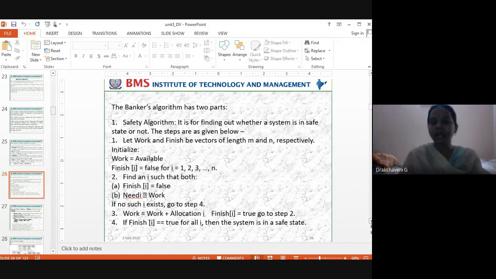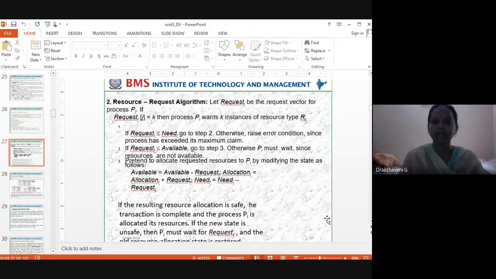So what it says, now Chaitra asked me, I gave 3 resources. Now Bhavisha will ask me some, but because I have already given 1 1 1 to Chaitra, and Bhavisha is asking me more, I have to wait till Chaitra completes. I have to wait till Mithili gives me back the resources I have given her. Then only I can give to Bhavisha. These are the steps till all processes complete. Now I have 3 processes, I have to complete all 3. Okay, that's about this, and it will be clear once we take a problem.